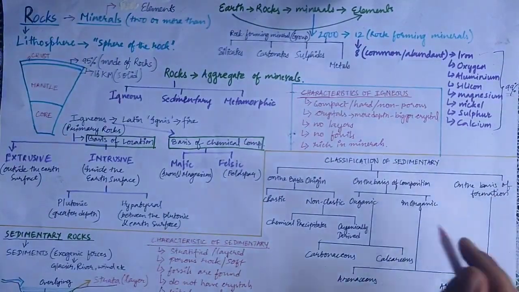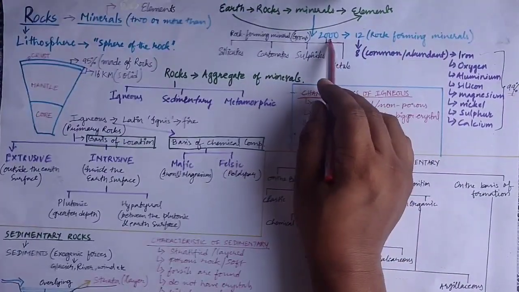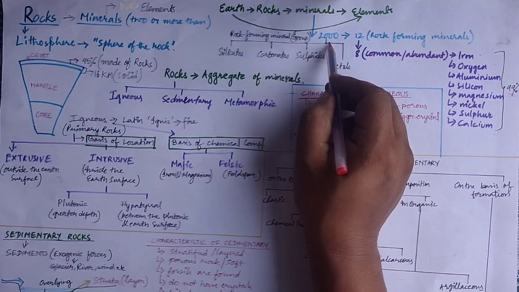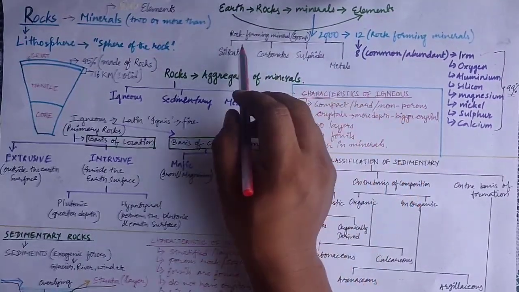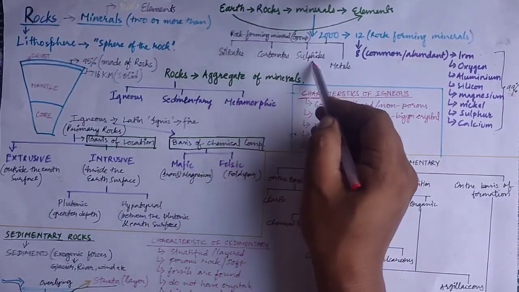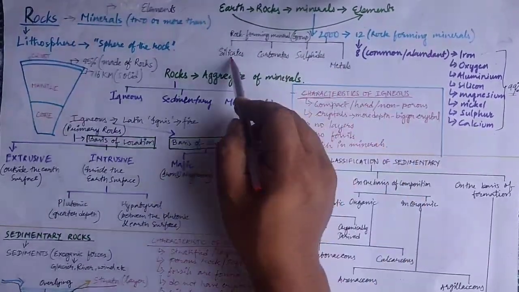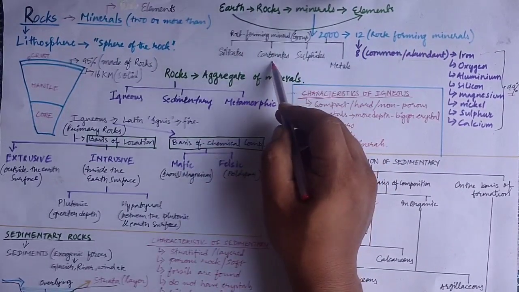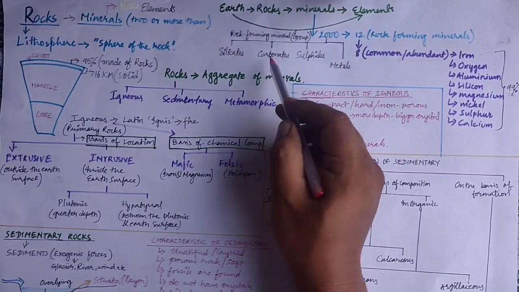The 2000 minerals which have been discovered so far are further categorized into four different rock forming mineral groups. They are the silicates, carbonates, sulfides and the metals. Silicates include minerals like quartz, feldspar and magnesium, and carbonates include calcite.